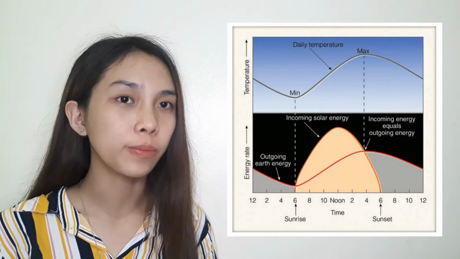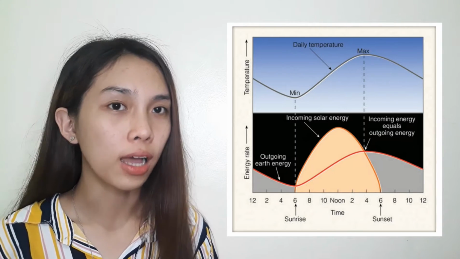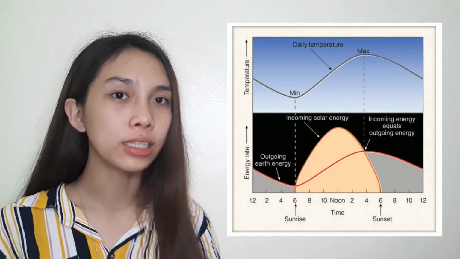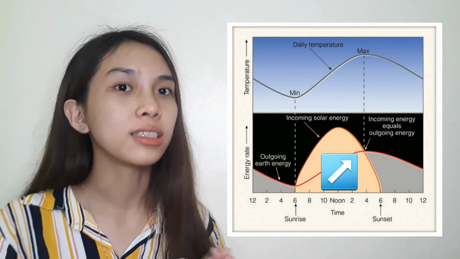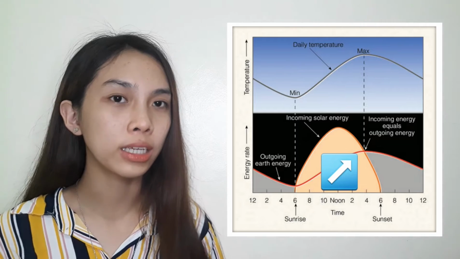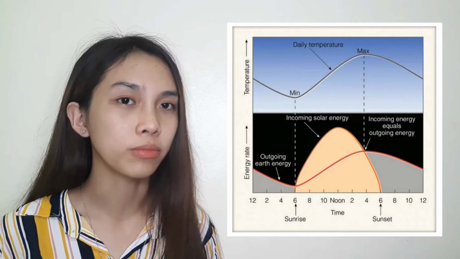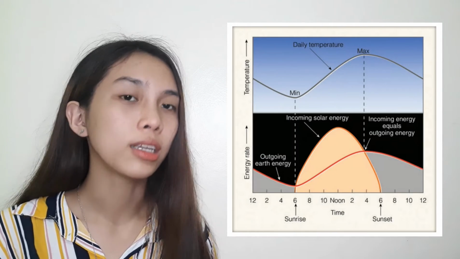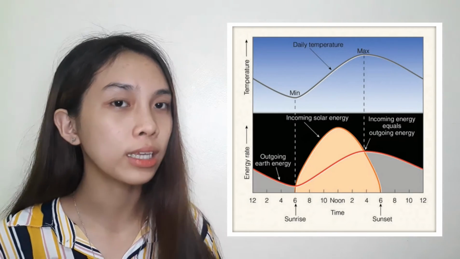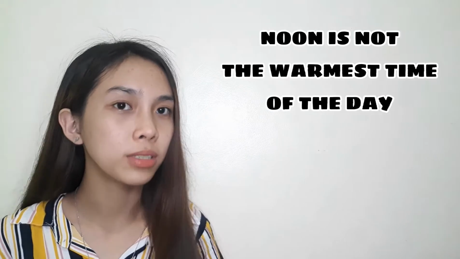As we can see in the picture, even though the incoming solar radiation decreases in intensity after noon, it still exceeds the outgoing heat energy for a time. When the incoming solar radiation exceeds the outgoing heat energy from the surface of the earth, the air temperature rises. So we can now say that noon is not the warmest time of the day.